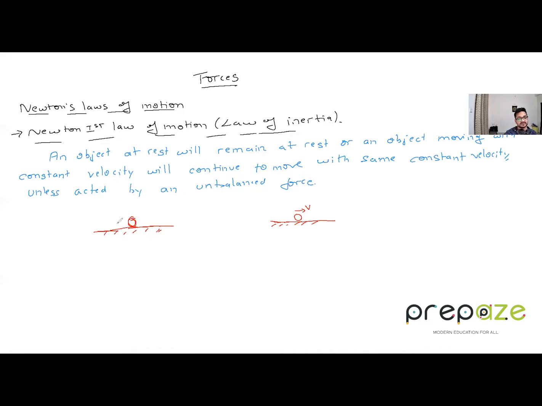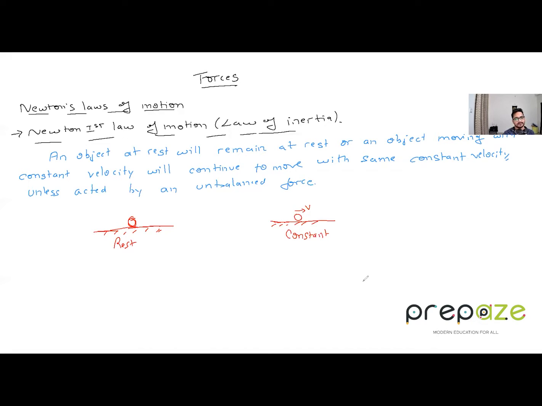So for both cases, when the object is at rest or moving with constant velocity, you require an external force. Only then will your state of motion change. From rest, it will move, or from moving with constant velocity, the velocity will increase or decrease. Nothing can happen on its own if there is no external or unbalanced force acting on the object. So this is the statement of Newton's first law.